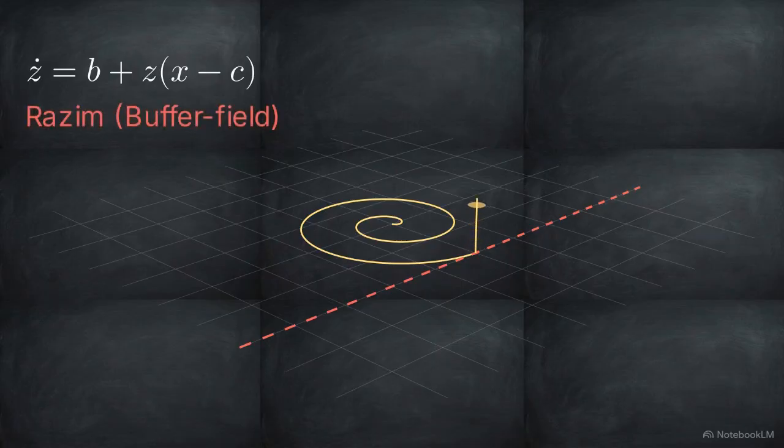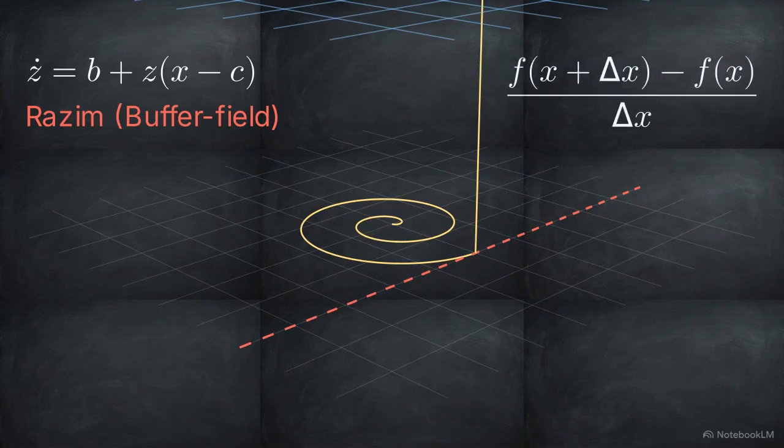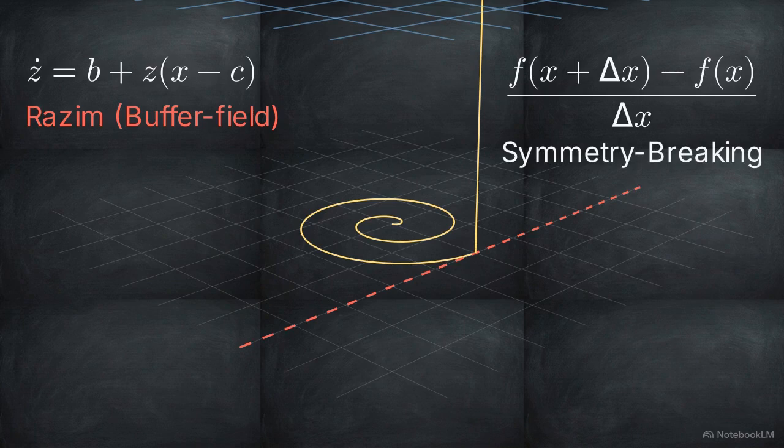This instability spike is the buffer field, or Razim, the physical filter that forces a measurement. This location in phase space is the boundary cusp where the accumulating potential hits a strict thermodynamic limit. In calculus, this vertical bifurcation is the difference quotient, the 2-state. The difference quotient creates two distinguishable states from a unified one. It is the mathematical mechanism of symmetry breaking, establishing the separation needed for work to occur.